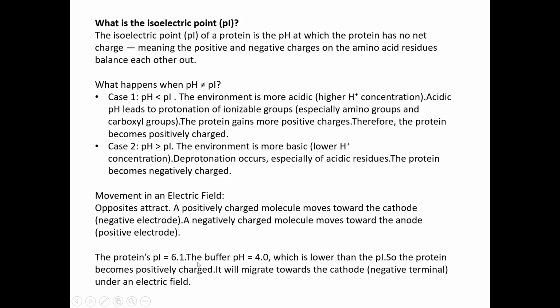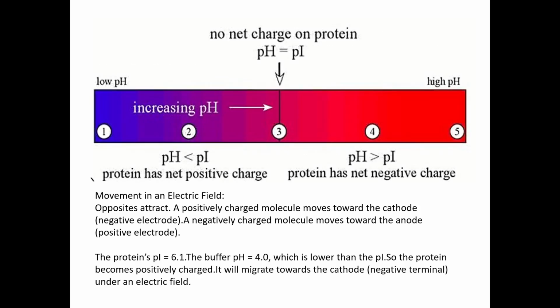So this is how you can determine. First you should know the pI of the protein, then the pI of the buffer, and then decide whether it becomes positively charged or negatively charged at the end. If it's a positively charged protein, it will move towards the cathode, which is the negative terminal. And if it is a negatively charged protein, it will move towards the anode, which is the positive terminal. So this was about it.